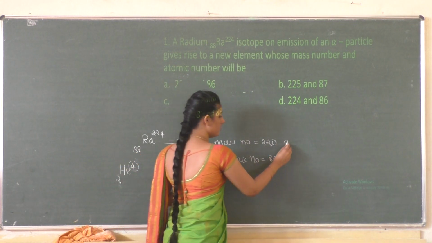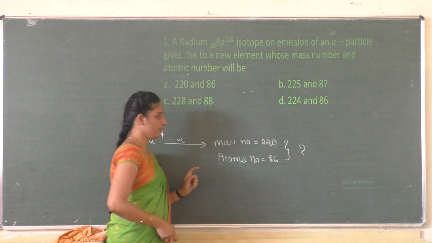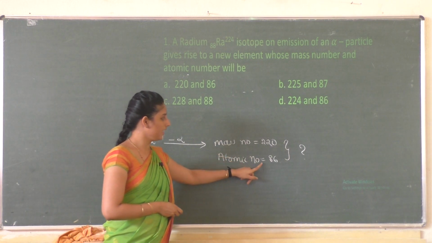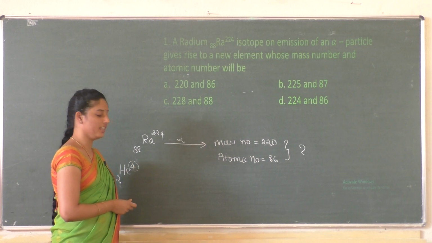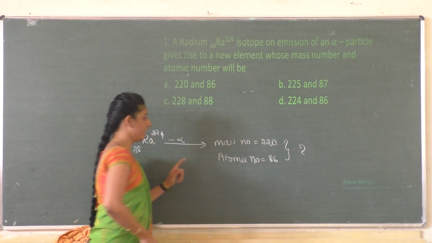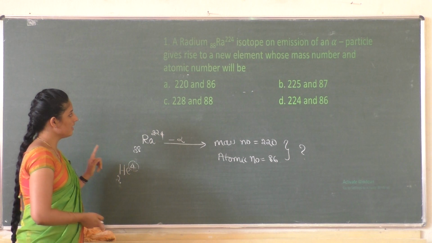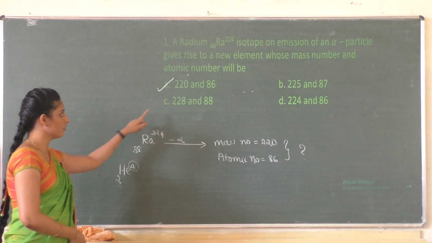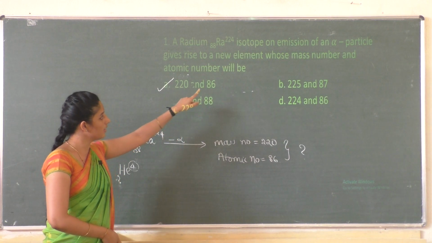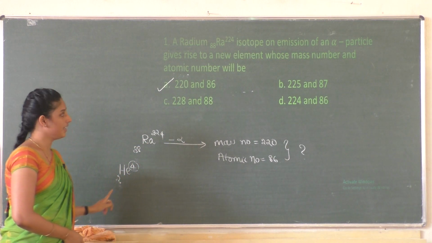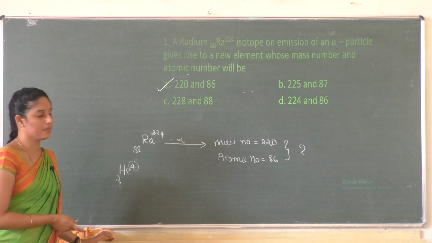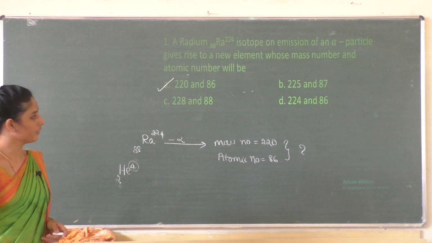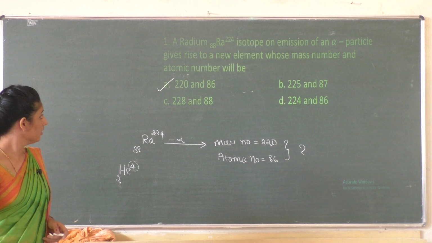What is this species? Which element is this one with atomic number 86 and mass number 220? It's for you to find out the species, and the answer is option A. It is 220 and 86. 220 is the mass number and 86 will be the atomic number of the resultant species. So this is about the first question. I hope it is clear.